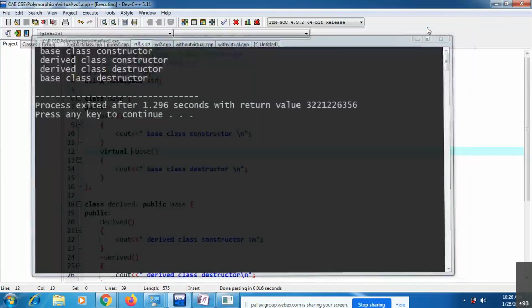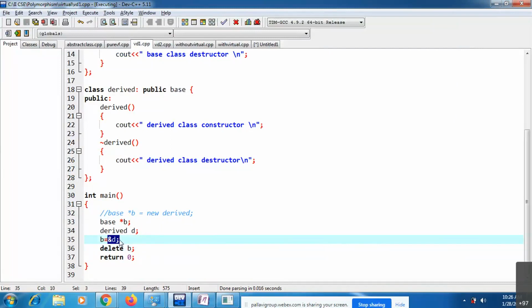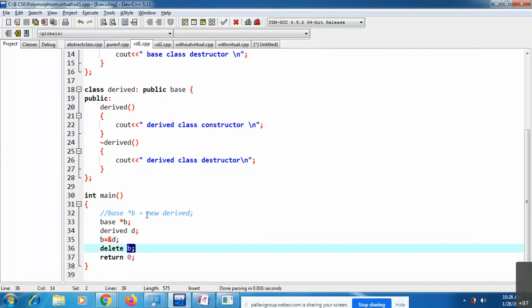So that now your base class destructor is going to execute and it will destroy the object of the derived class. Delete B means you are deleting the base class pointer, but this base class pointer is pointing to a derived class object, and the derived class object is going to be destroyed now. The new keyword is used to allocate memory dynamically and the delete keyword is used to deallocate that memory. In this way you can use the virtual destructor concept.